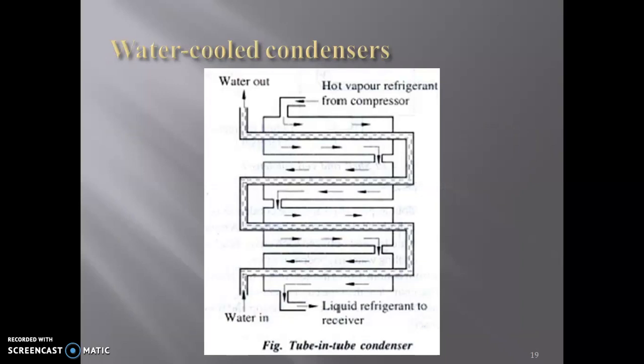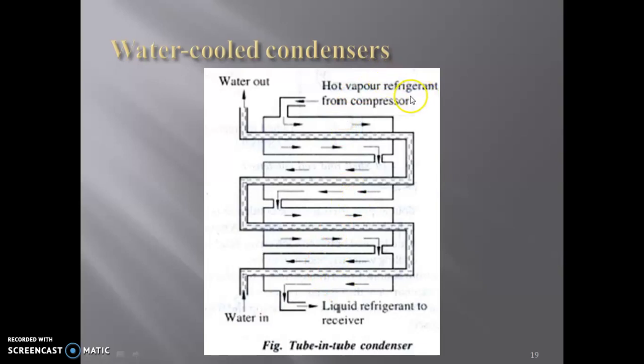So the first type of water cooled condenser is the tube in tube condenser. In the tube in tube condenser we are seeing here the tube where chilled water moves inside the tube and goes out from this outlet, and this is another tube, because here one tube is made inside another tube. So this is called a tube in tube condenser.